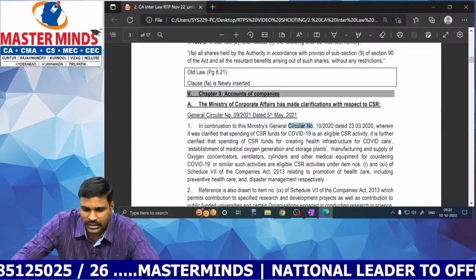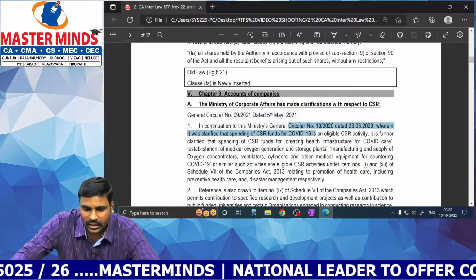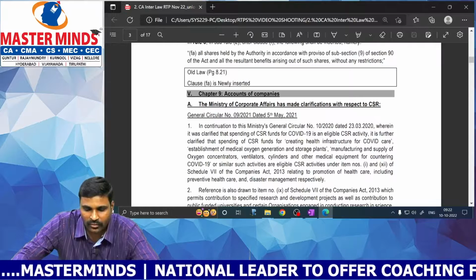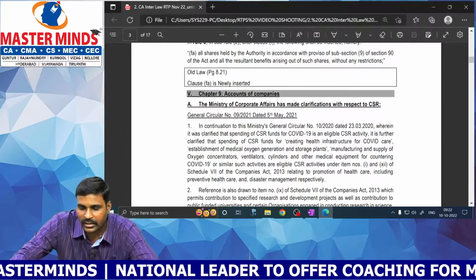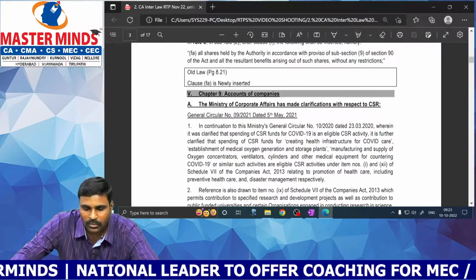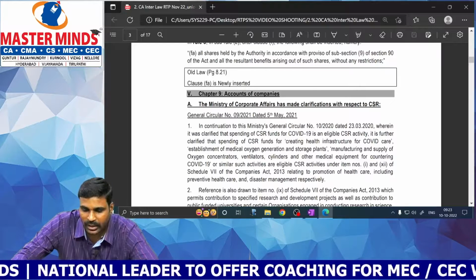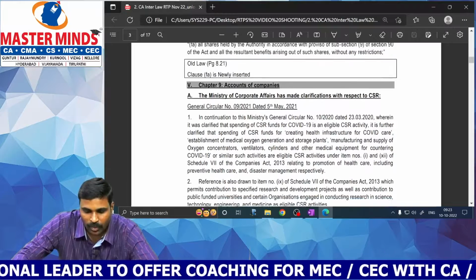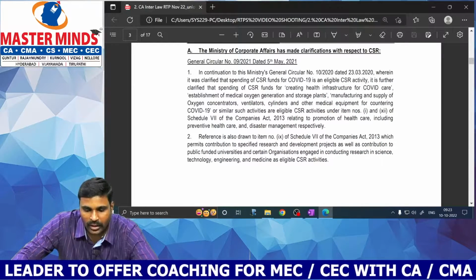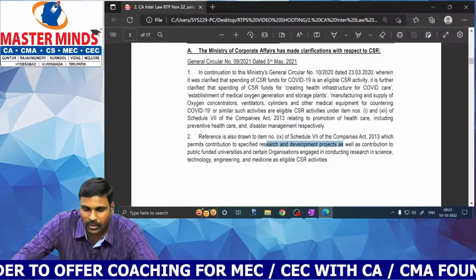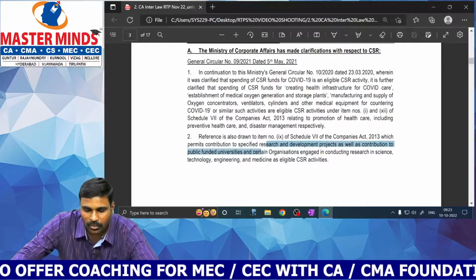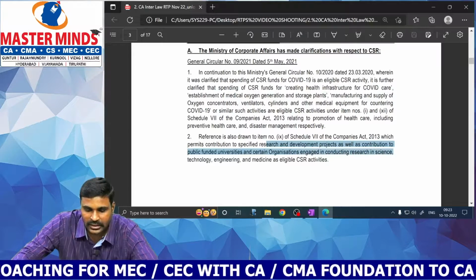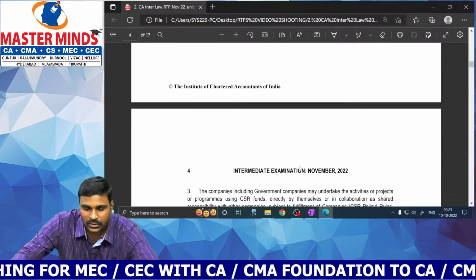In continuation of the circular, it was clarified that spending CSR funds for COVID-19 is an eligible CSR activity. For creating health infrastructure for COVID care, establishment of medical oxygen generation and storage plants, manufacturing and similar activities are eligible for CSR activities. Contribution to specified research and development projects, as well as contribution to public funded universities and certain organizations engaged in conducting research and medicine, are eligible as CSR activities.